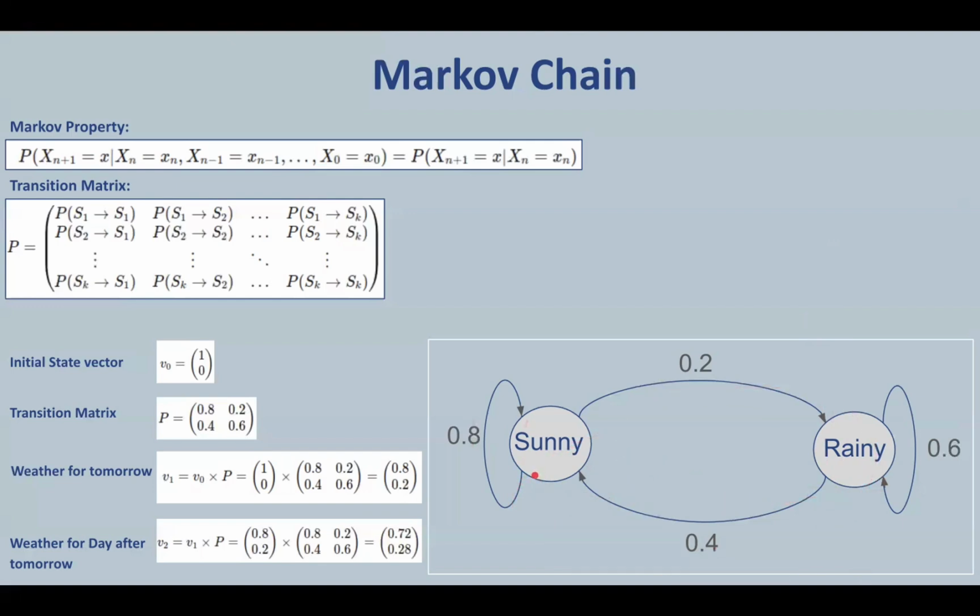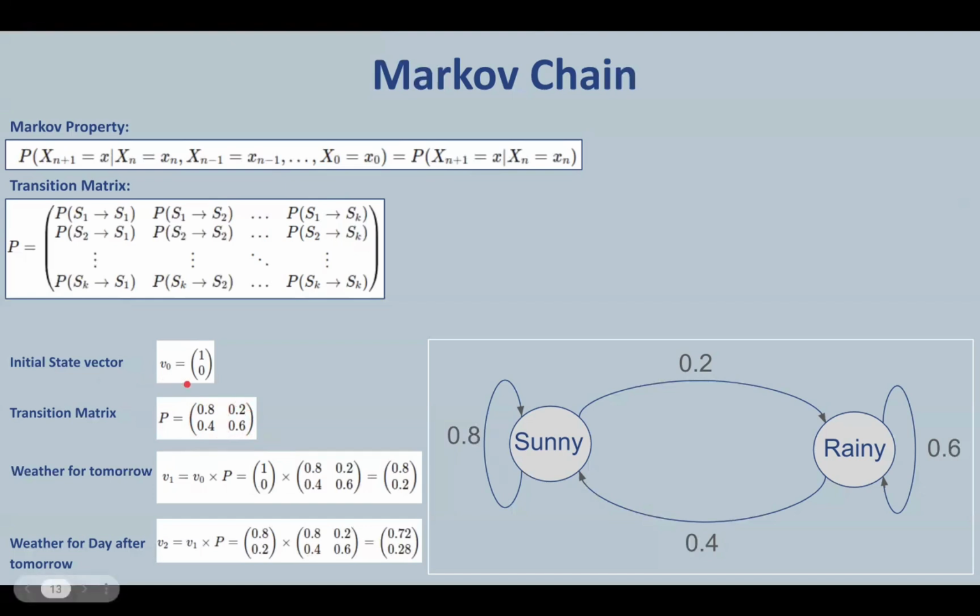So if it's sunny today, there is an 80% chance that it will be sunny tomorrow, and a 20% chance that it will be rainy tomorrow. And if it's rainy today, there is a 60% chance that it will be rainy tomorrow, and a 40% chance that it will be sunny tomorrow. These probabilities can be represented in the transition matrix P as shown here, where the first column represents tomorrow being sunny and the second column represents tomorrow being rainy.